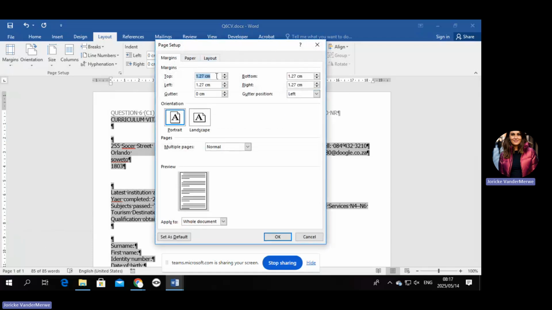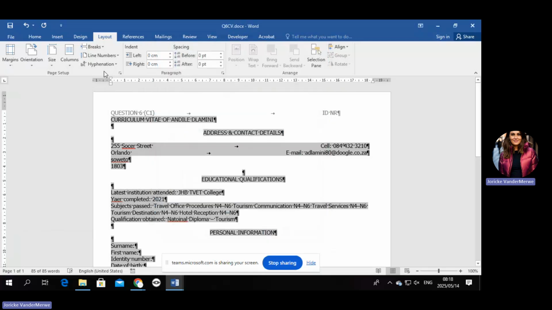All right. Remember, you don't have to put in the centimeter. I see some of you go like this and then you're very careful. You waste time. Delete the whole thing and just say 1.27 and say okay. It's already calibrated in centimeters, so you don't have to type in the centimeter. Yes? Okay. Let's go to number 6.7.